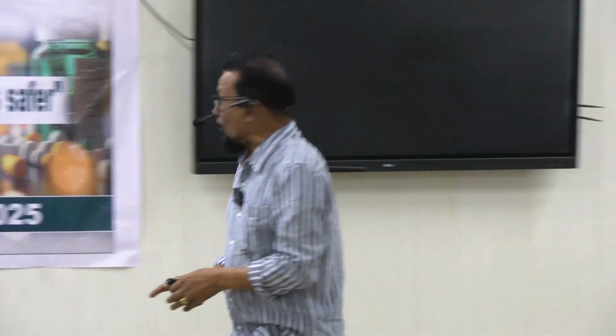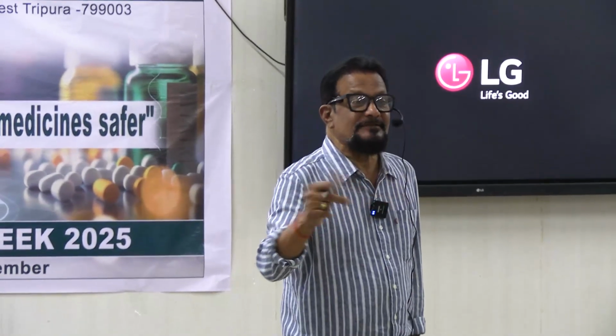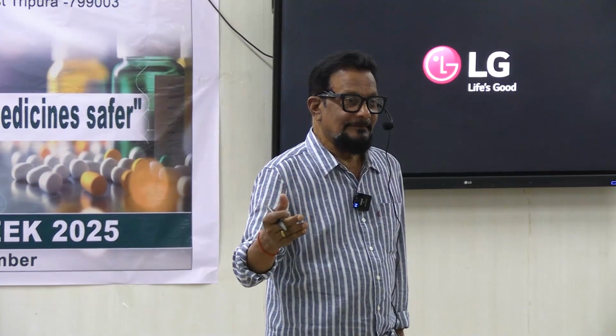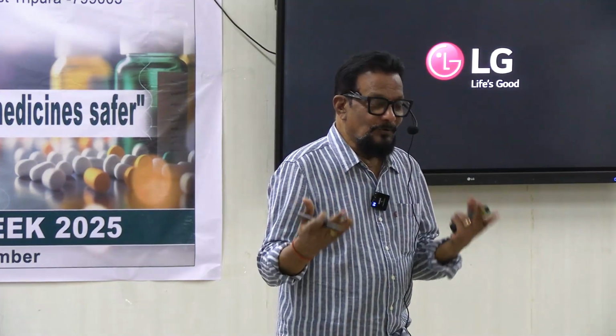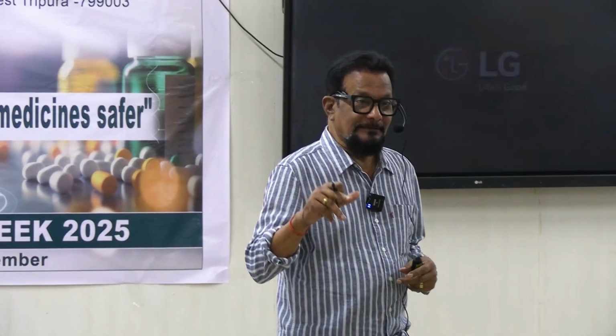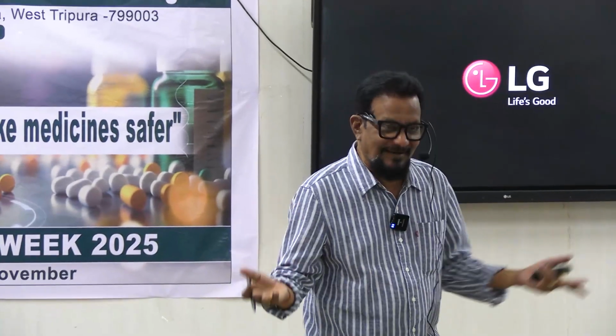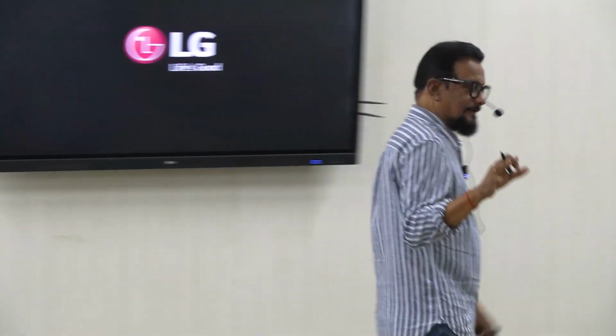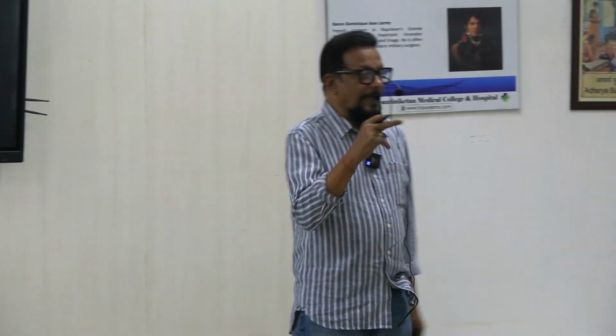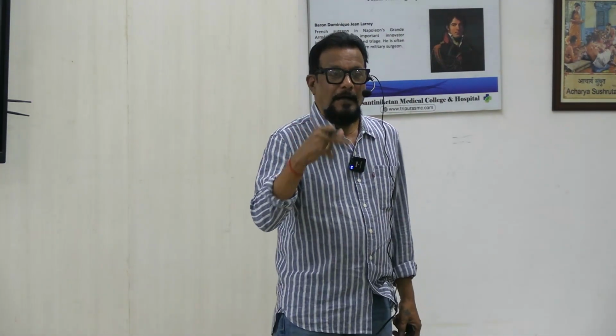Okay, so in short, 'an' means no, and 'emia' means blood. So it actually means less blood in your body. So how can we define anemia?